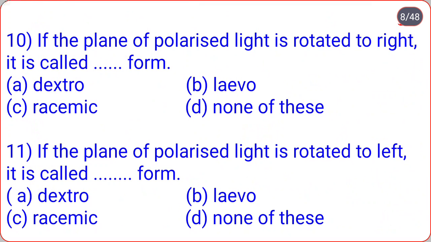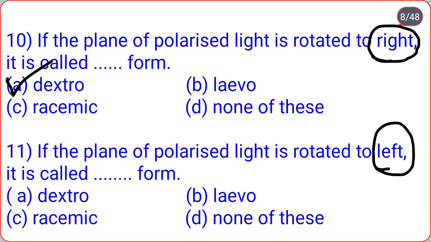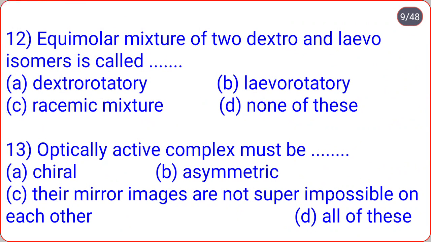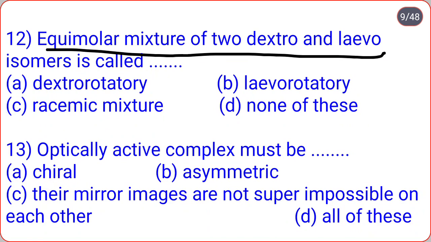If the plane of polarized light is rotated to right, it is called form. Dextro, leo, racemic, none of these. So if the plane of polarized light is rotated to right, it is called the dextro form. While if the plane of polarized light is rotated to left, then it is called the leo form, option B. Equimolar mixture of dextro and leo isomers is called dextro-rotatory, leo-rotatory, racemic mixture, none of these. So an equimolar mixture of dextro and leo isomers is known as the racemic mixture, option C.